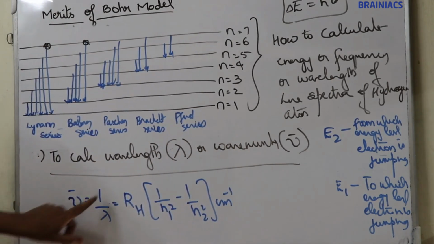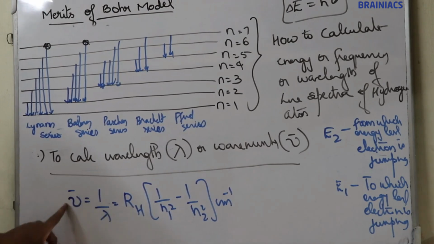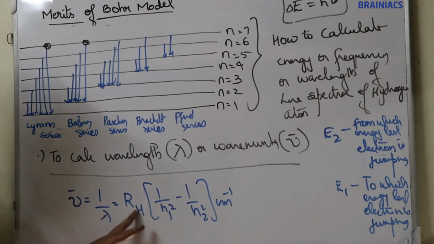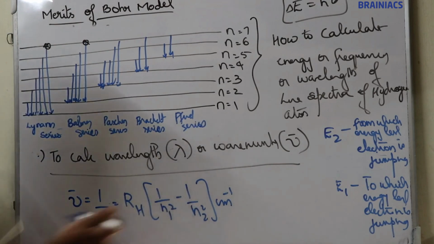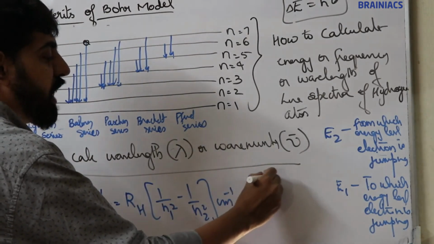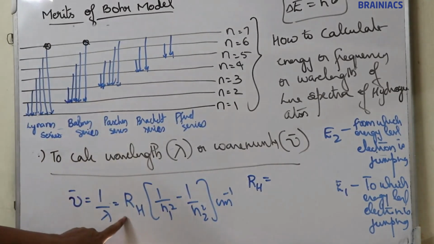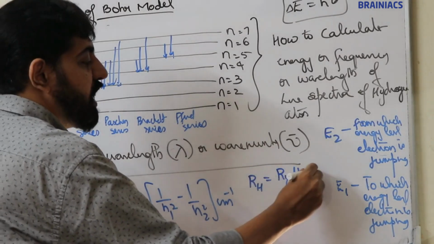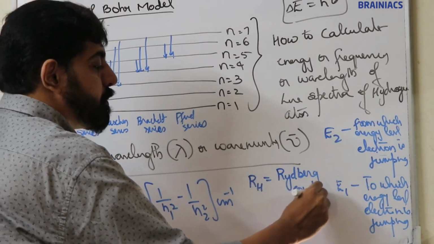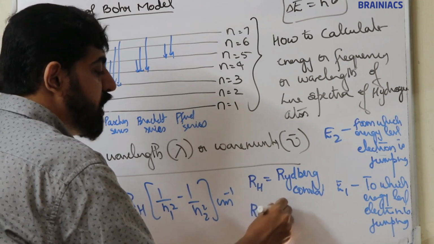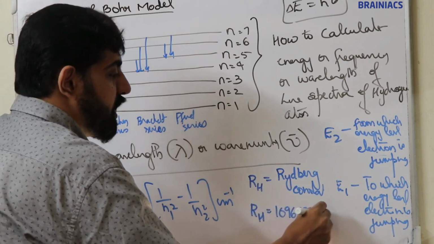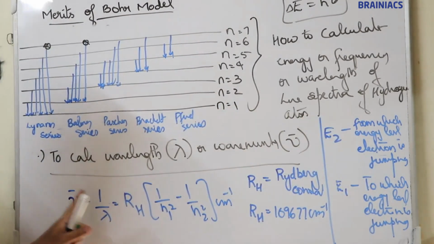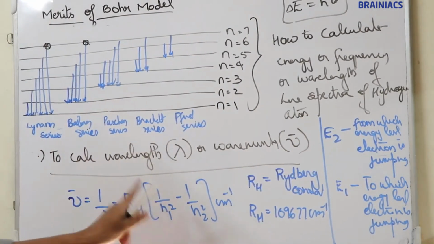Nu bar is 1 by lambda, we know that. So nu bar is equal to 1 by lambda is equal to RH into 1 by n1 square minus 1 by n2 square. Here RH is known as the Rydberg constant, and its value is 109677 centimeter inverse.